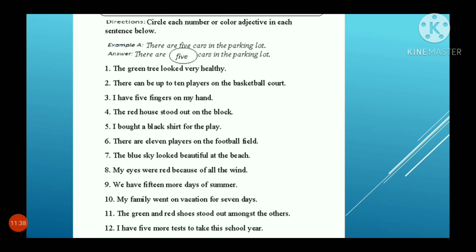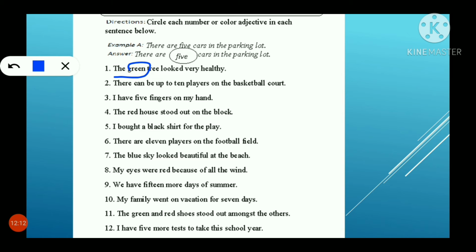For better understanding, let's do an exercise. The green tree looked very healthy. Green means the green color.